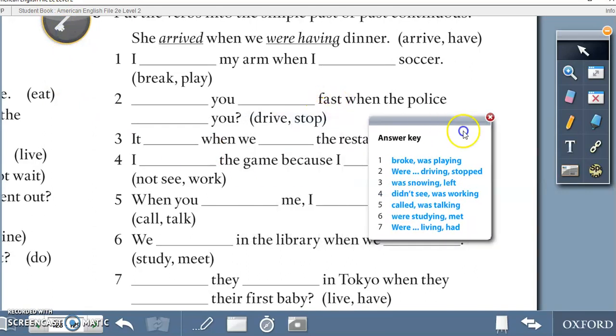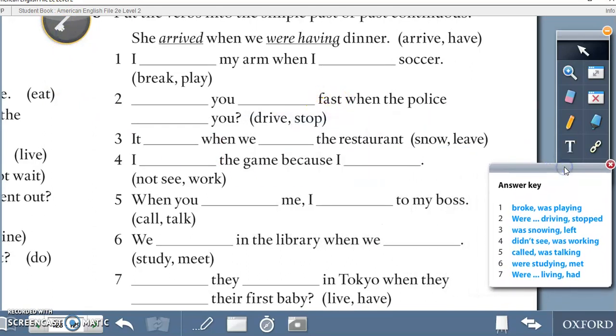Here are the answers for part B. She arrived when we were having dinner. So the action that was in progress was we were having dinner. Okay? In this case, number 1, I broke my arm when I was playing soccer. The action in progress was playing. I was playing soccer when I broke my arm. Okay? So here are the answers.